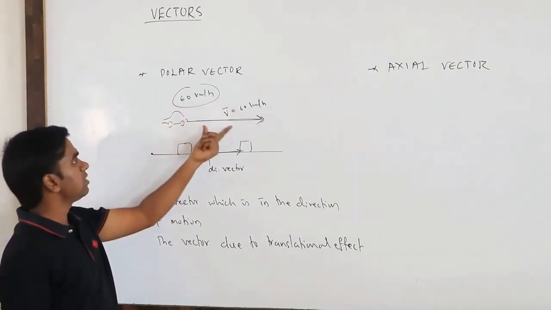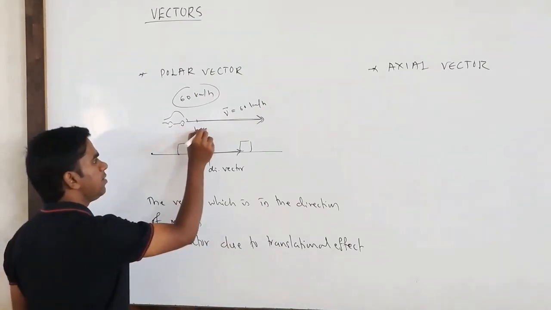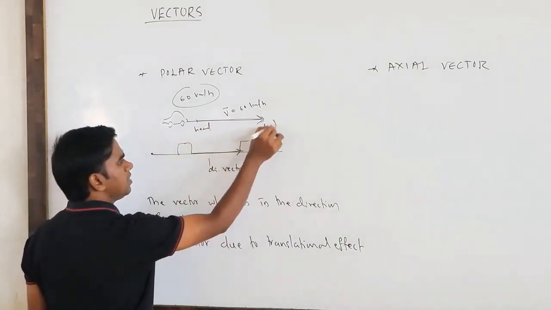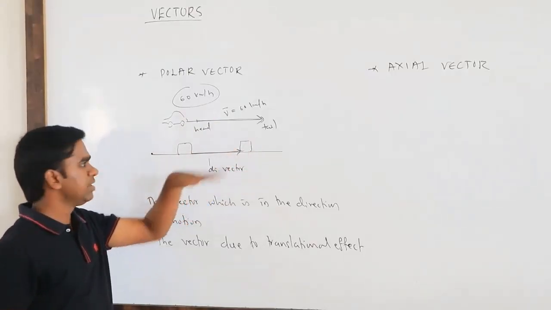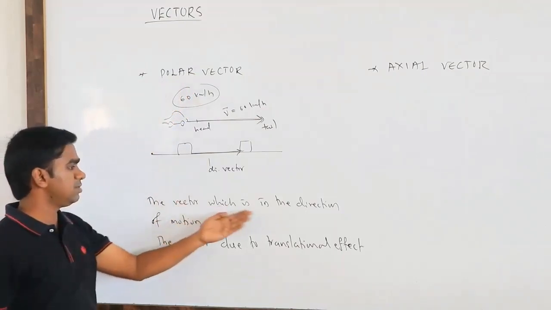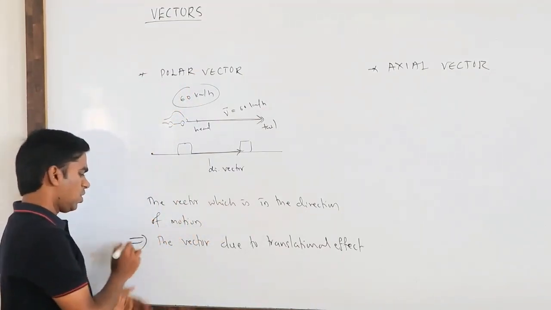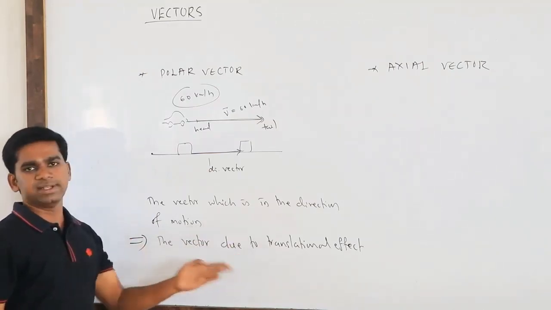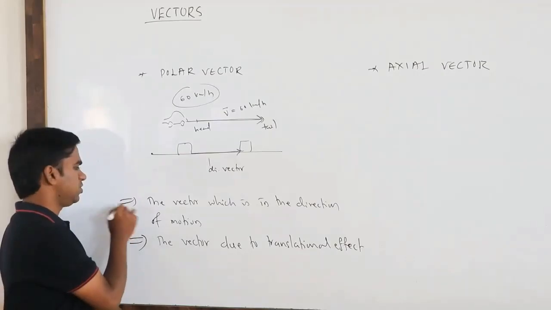Okay, so this vector is called a polar vector. Both head and tail are on the same line. So that is what we call the polar vector, the vector which is in the direction of motion, or the vector due to the translational effect. This is a better definition, and you can use this definition also.